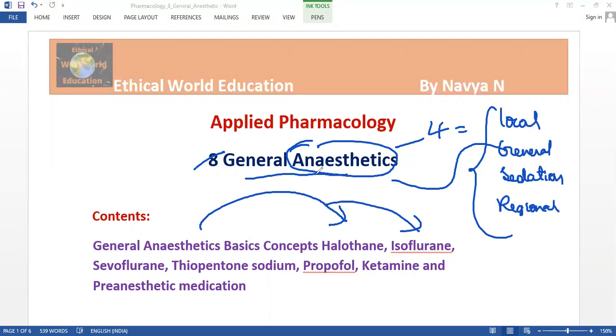So here we just learn about the general anesthetics, and these are the drugs: halothane, isoflurane, sevoflurane, thiopentone sodium, propofol, ketamine, and pre-anesthetic medication. In this, we had 4 conditions in the pre-anesthetic medication.